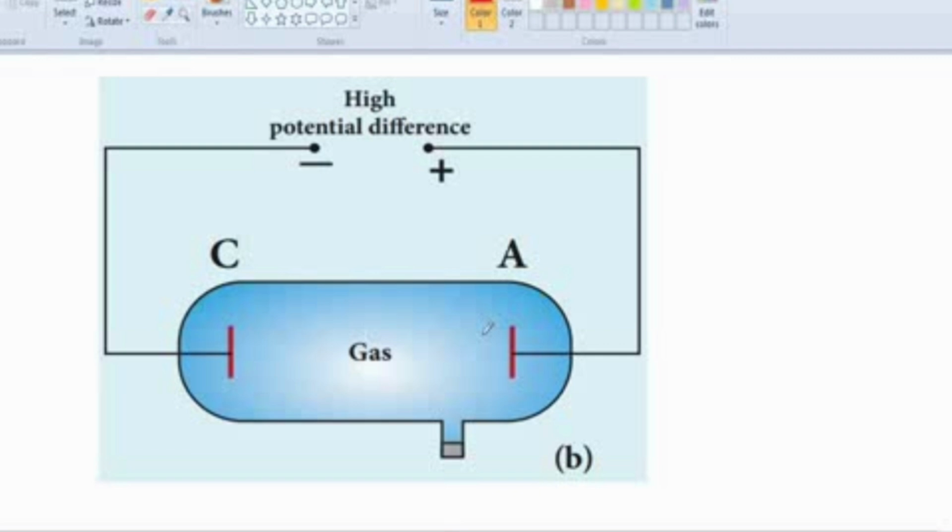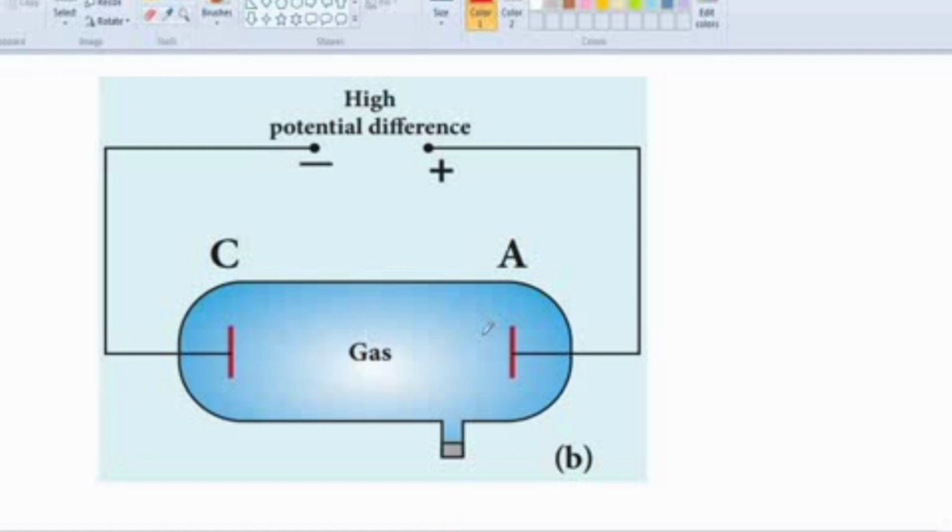You know that the velocity of light is 3 into 10 to the power of 8 meter per second. So the velocity of electron is 10 to the power of 7 meter per second. Light has no mass, so it is traveling at a very great speed. But the electron has a small amount of mass, so it is traveling with the velocity of 10 to the power of 7 meter per second.